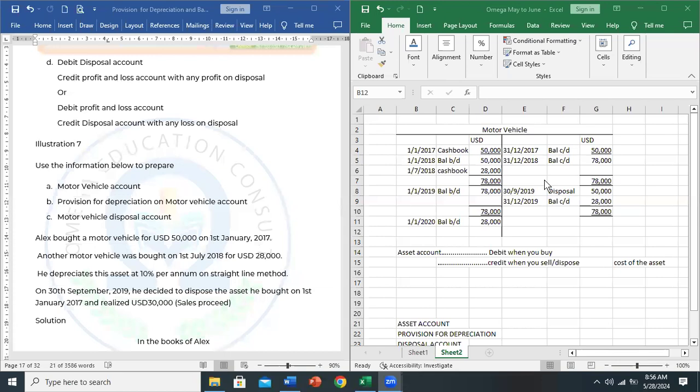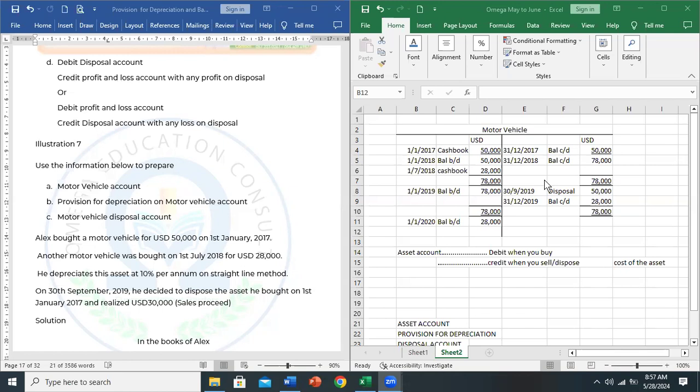Principle to record the assets. So the double entry principle, meaning you are going to debit the fixed assets with either cash or bank. In this case, we used cash.